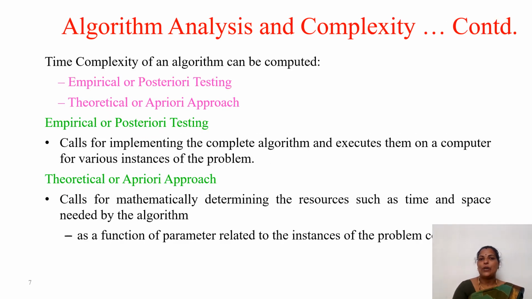The time complexity of an algorithm can be computed using the empirical or a posteriori testing, or the theoretical or a priori approach. So what is empirical or a posteriori testing? This approach calls for implementing the complete algorithm. Empirical, a posteriori, means previous. We implement the complete algorithm and execute it on a computer for different instances of a problem. That is the empirical or numerical computation, or a posteriori testing, of the algorithm for finding its time complexity.